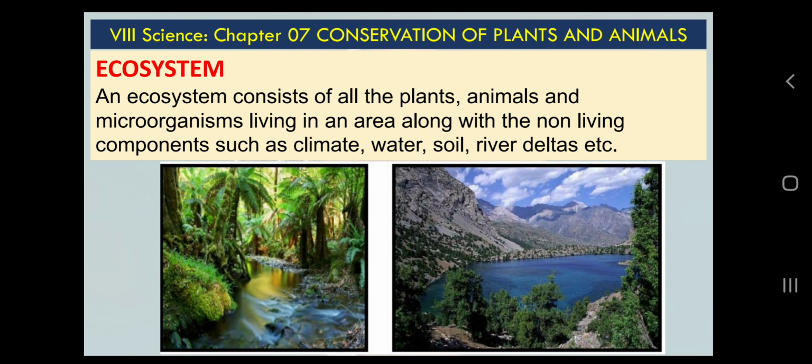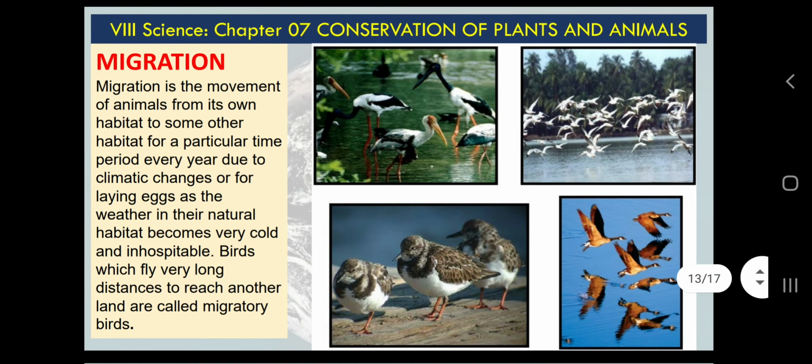As I was talking about ecosystem, an ecosystem is a system which is a product of interactions. Let me read this text. An ecosystem consists of all plants, animals and microorganisms living in an area, along with the non-living components, as I said: climate, weather, water, soil, rivers and deltas also. So living and non-living things, all interacting with each other, make an ecosystem, and the study of their interactions is called ecology. You will learn more about ecology in class 10 and in class 12 also, if you opt for biology. Next thing, migration.